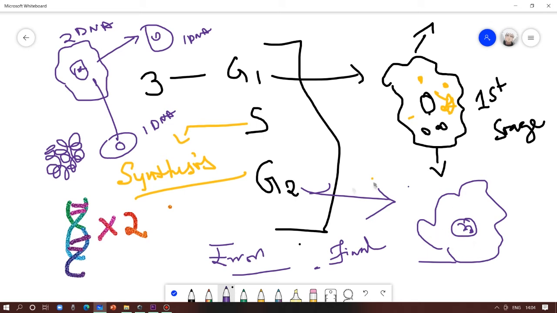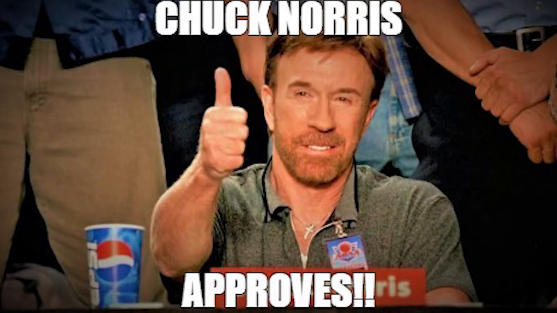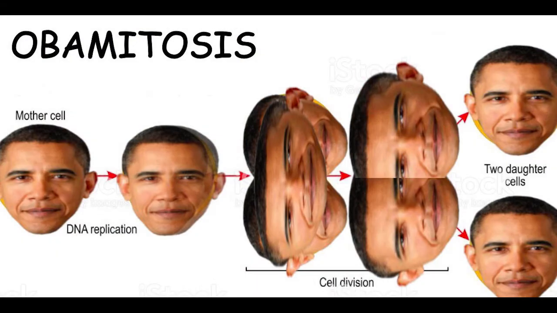If there are any errors, the cell will repair that mistake or error in the genetic material. After the inspection that happens in G2 stage, if the errors are rectified, or if no errors are found, the cell will be certified for mitosis and it will proceed to mitosis from the interphase by the end of G2 stage.